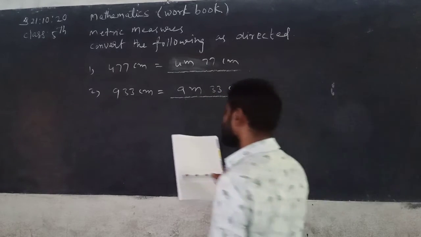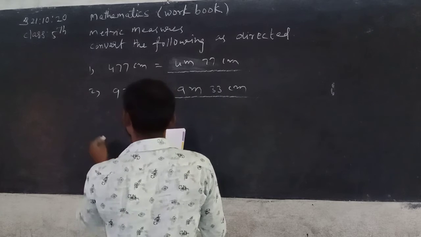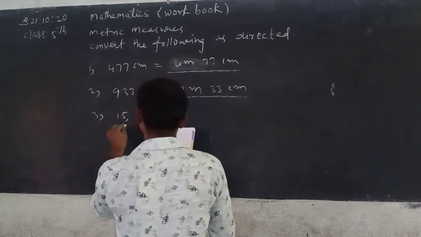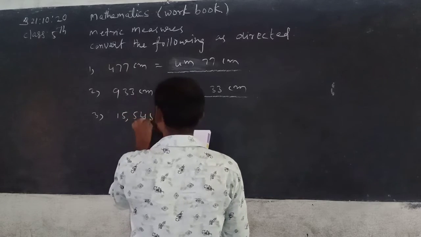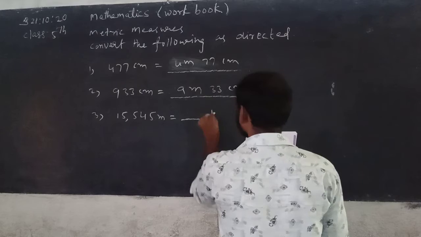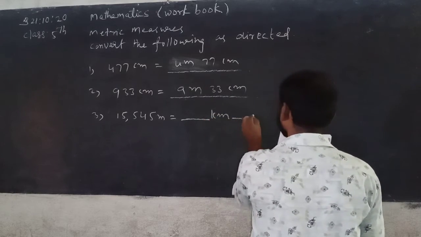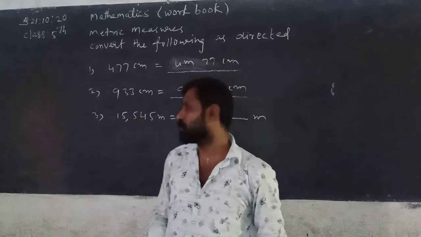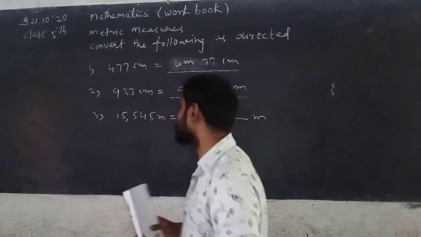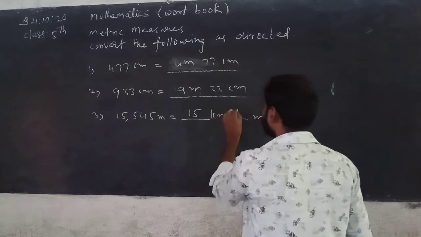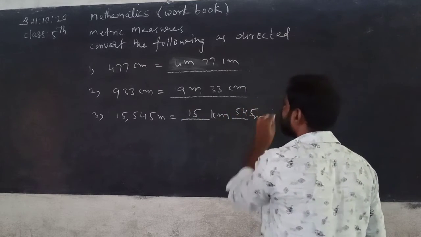Now next, third one, 15,545 meter, that is equal to dash kilometer dash meter. So in it, from right to left side, first 3 digits go to meters, the remaining digits go to kilometer. So here 15 kilometer 545 meter beta.